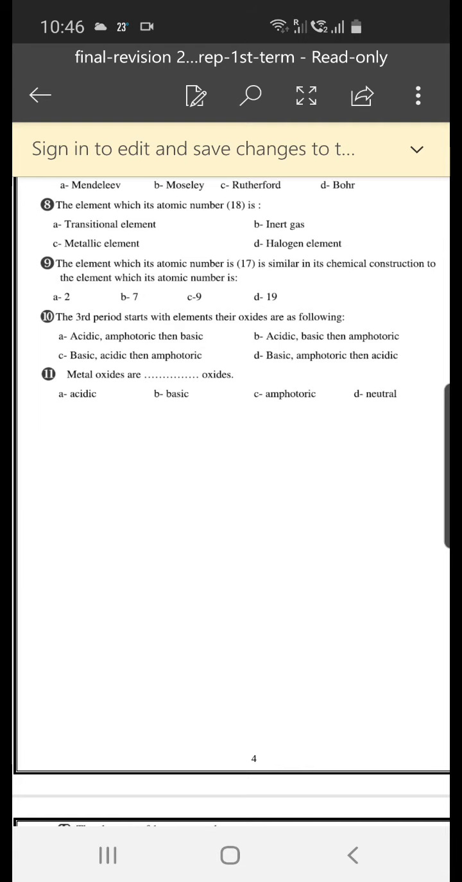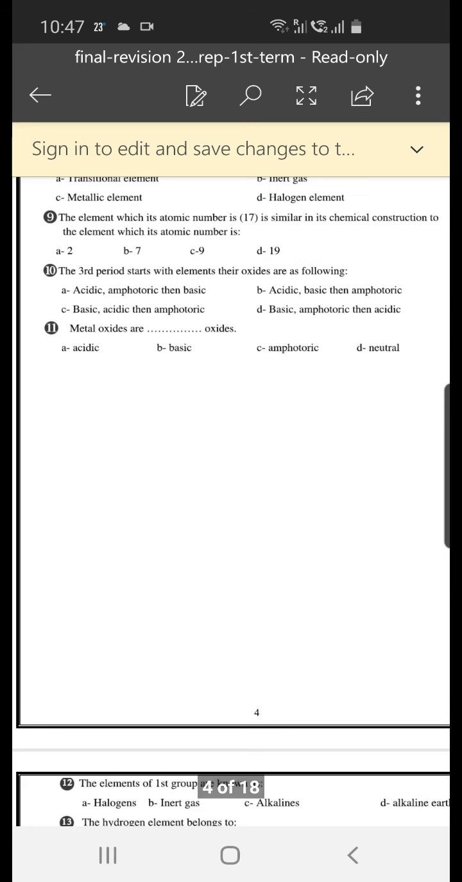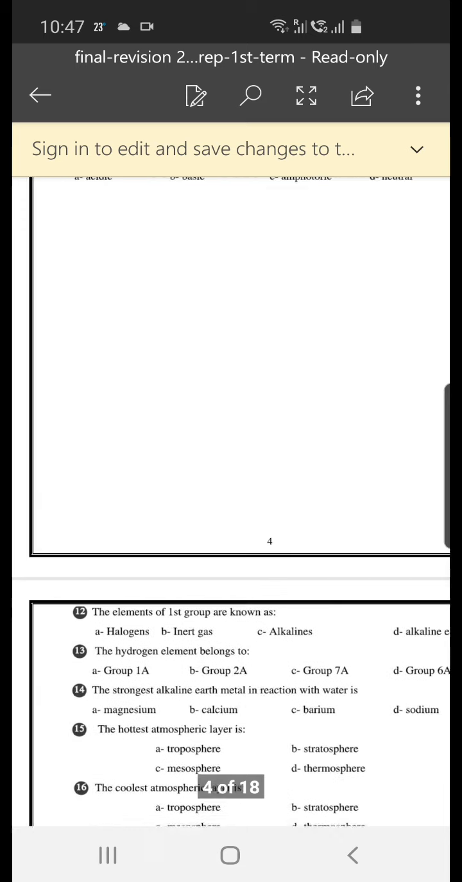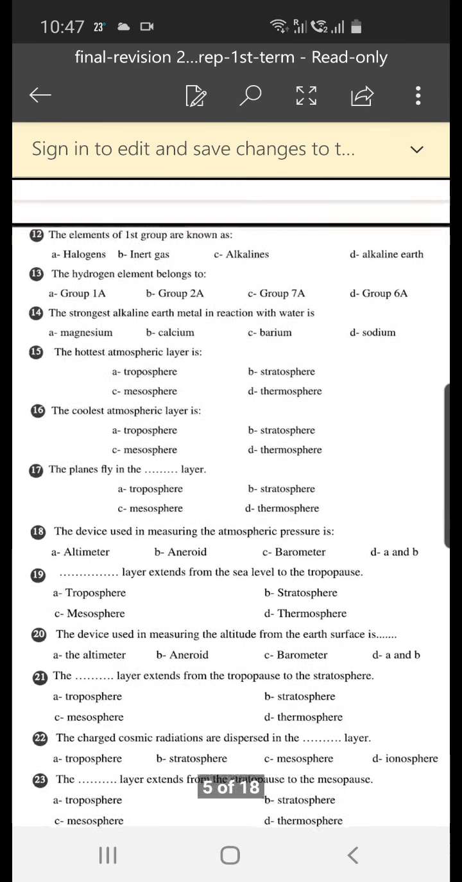The third period starts with elements whose oxides are the following: acidic, amphoteric, basic, acidic, basic, amphoteric, basic, acidic, then amphoteric, basic, amphoteric, then acidic. The last one is correct: basic, amphoteric, and finally acidic. Metal oxides are basic oxides. Of course, they are basic oxides.